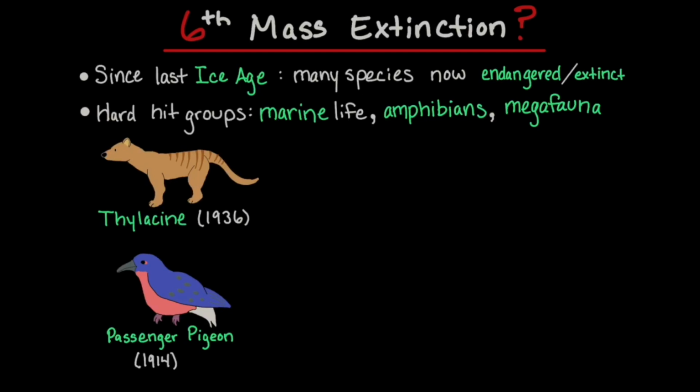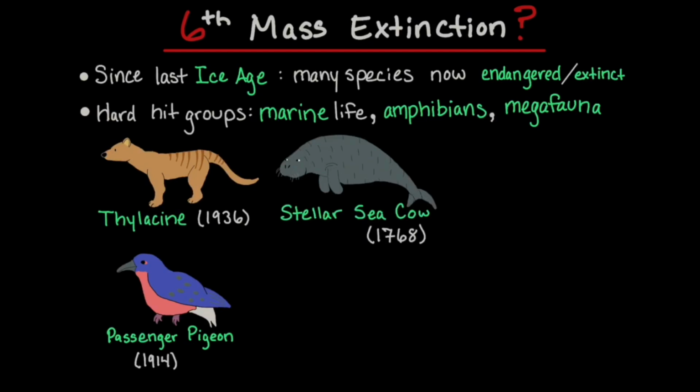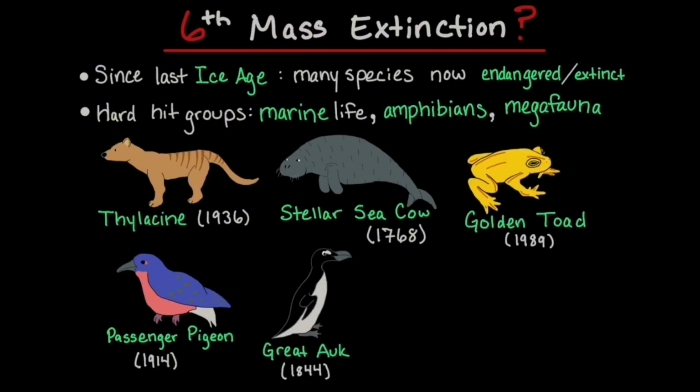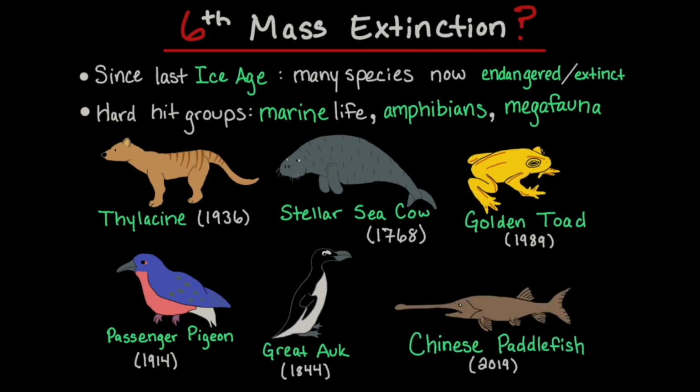The Steller sea cow went extinct in 1768. The great auk, a large flightless bird, similar to penguins, went extinct in 1844. The golden toad was declared extinct in 1989. The Chinese paddlefish was declared extinct in 2019, but was last seen in 2003.